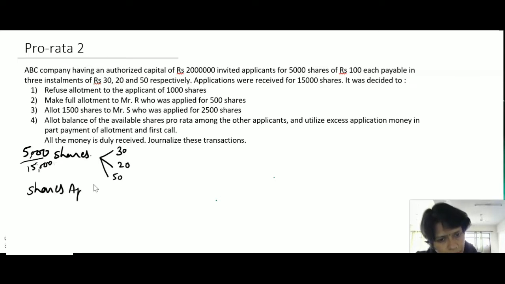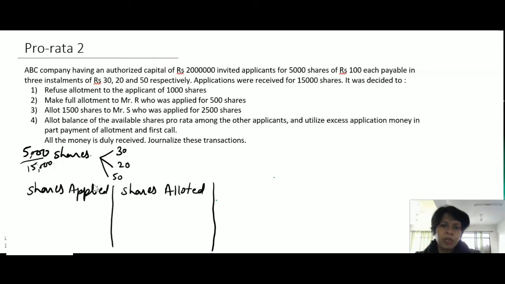First we will maintain shares applied, then shares allotted. This table will be very beneficial for solving this type of problem. First we maintain the applications applied. The 1,000 share applicants we have refused, so none of the shares are allotted to them.